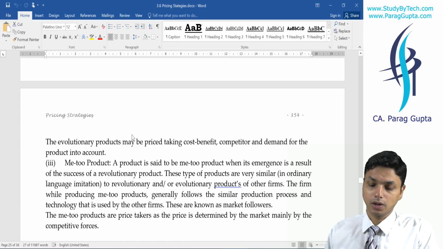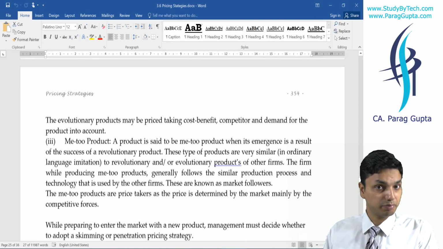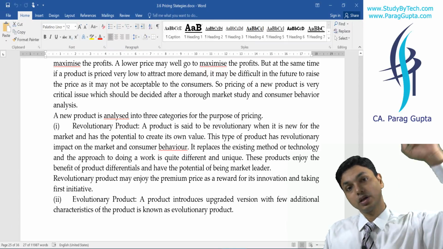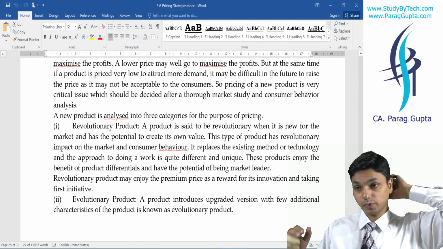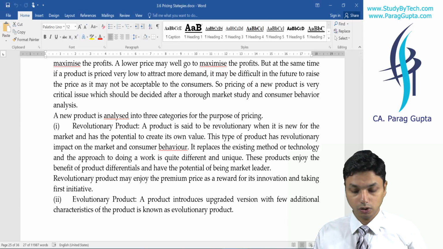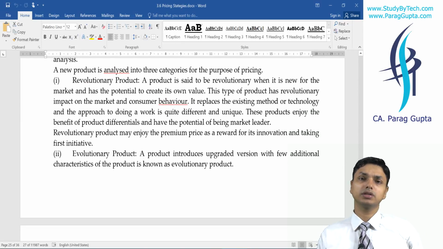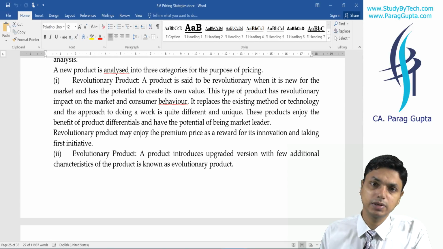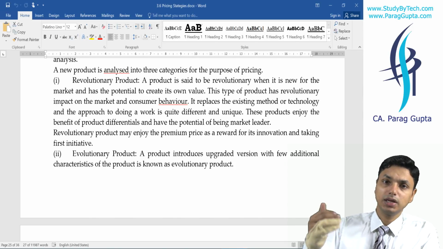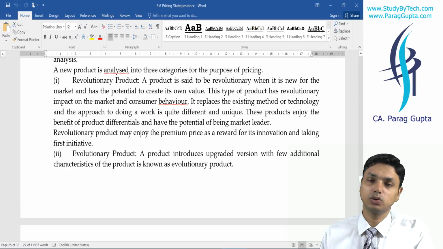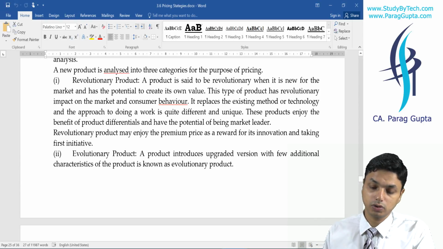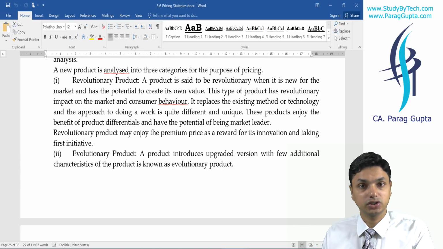Obviously, Me Too products will charge penetration pricing, and revolutionary products will charge skimming pricing, because they provide something new. Evolutionary products charge on the basis of price competition, leaning towards the skimming side, because they are providing something extra. Towards skimming side means they will definitely charge a higher amount, because they are providing some additional benefits.